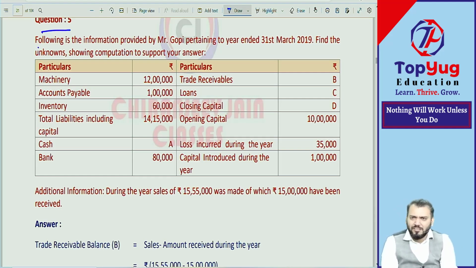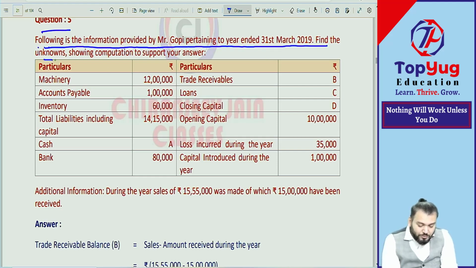But simple question now. Simple or complicated? Simple question, difficult question, easy question, tough question, we will do. From the following is the information provided by Mr. Gopi pertaining to year ended 31st March 2019. Find unknown. So unknown means what? Missing figure. Show computation to support your answer, means calculation needs to be also given.